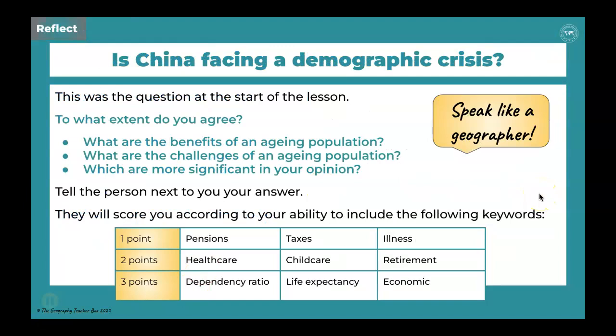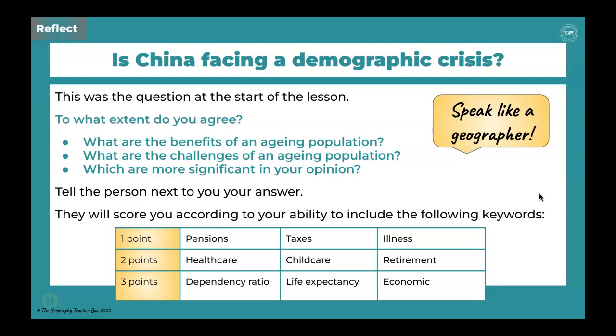And finally, if you remember, this was the question at the start of the lesson. Is China facing a demographic crisis? And I want you to think about, well, to what extent do you actually agree with that statement? First of all, consider, well, what are the benefits of an ageing population? What might they have to offer?